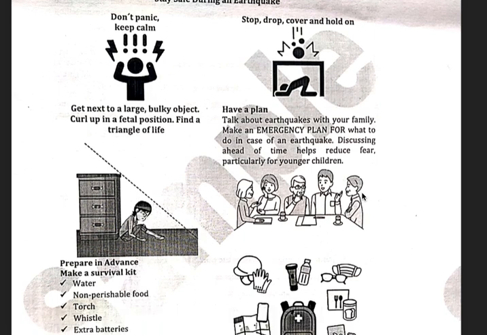So they have explained why an emergency plan is important by telling us that discussing ahead of time reduces fear. अगर हम पहले ही बात कर लेंगे कि हमें ऐसे ऐसे करना है, this is how we will execute a plan, किस किस को क्या काम करना है, तो इससे भय खत्म होता है, फियर खत्म होता है, especially in younger children, है ना. अगर कोई छोटे बच्चे हैं, उनके सामने अर्थक्वेक आया, they would get terrified because they have not experienced it before, और they do not know, है ना, how to cope with this. So it's better to have an emergency plan ready in advance.